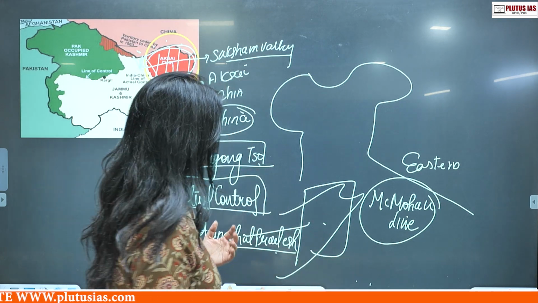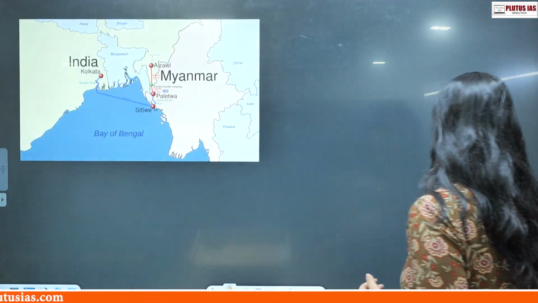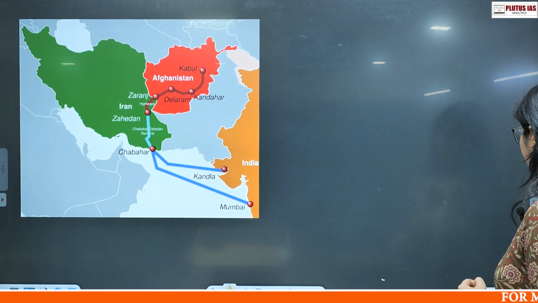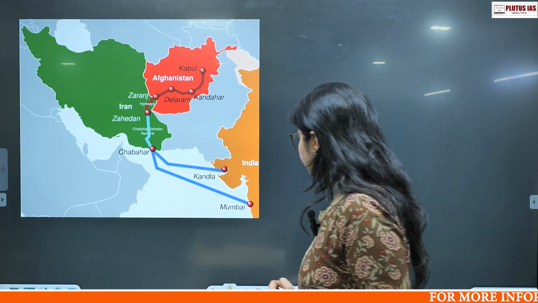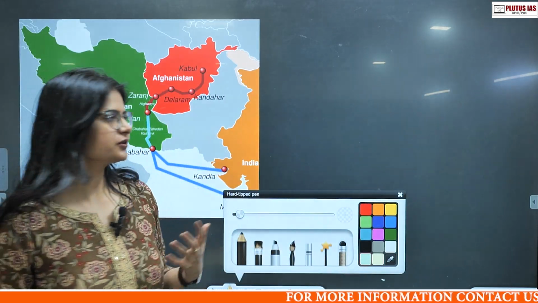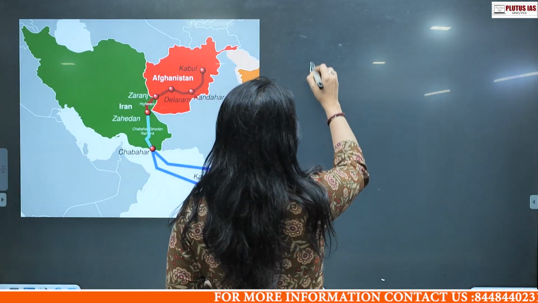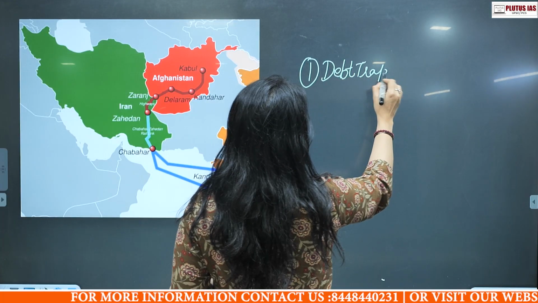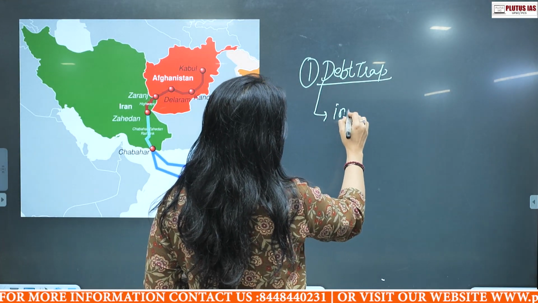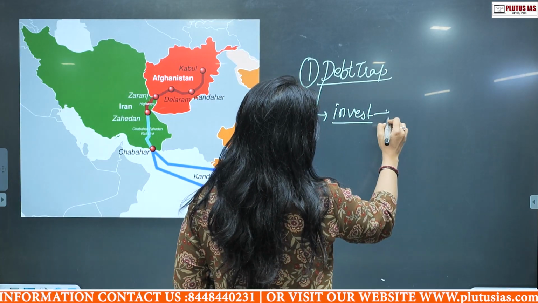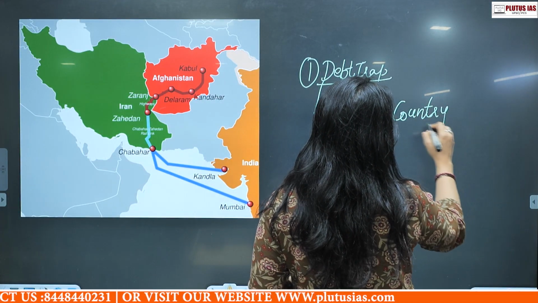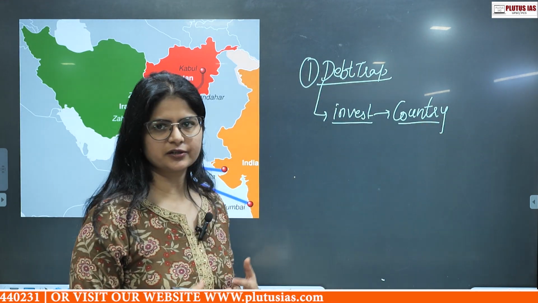Now we'll discuss the strategies that China has taken in order to take more and more land area, and what they are up to. The first strategy China is taking is the debt trap. What is the debt trap? They are trying to invest a lot of money into different countries, even those which are financially very poor and whose financial structures are distorted.